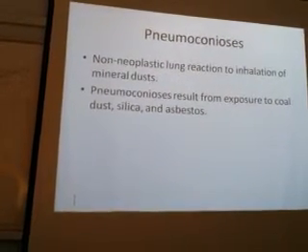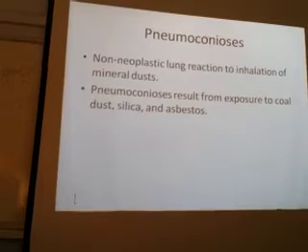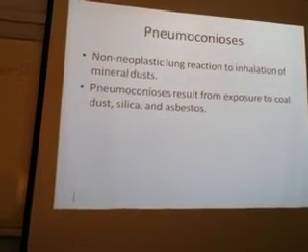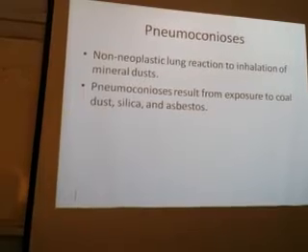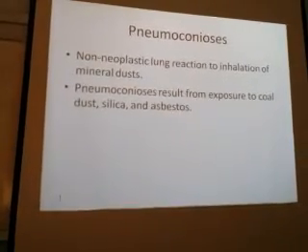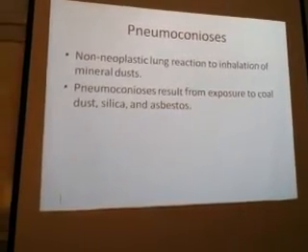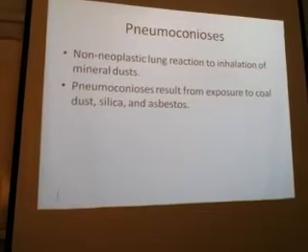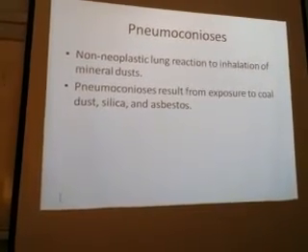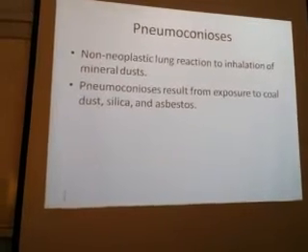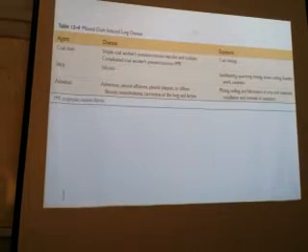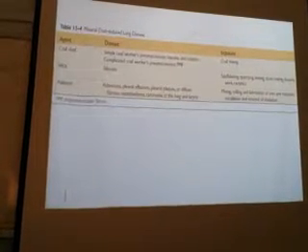Okay, and the main objectives are the three. One is coal workers, second is silica, third is asbestos. So pneumoconiosis is a non-neoplastic lung reaction to inhalation of mineral dust. Pneumoconiosis results from exposure to coal dust, silica and asbestos. These are the three diseases which mainly come under pneumoconiosis.